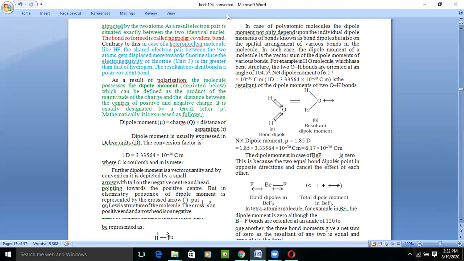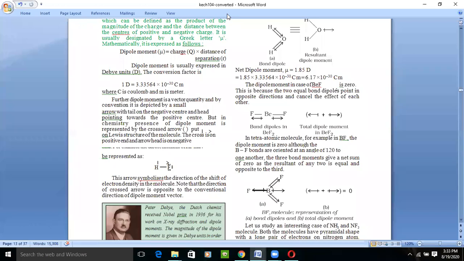So the dipole moment is the product of the charge and the distance of separation of the atoms, right? Dipole moment is a vector quantity. It shows the direction of movement, towards which point the shift exists. The influence of the bond is maximum towards the electronegative element.